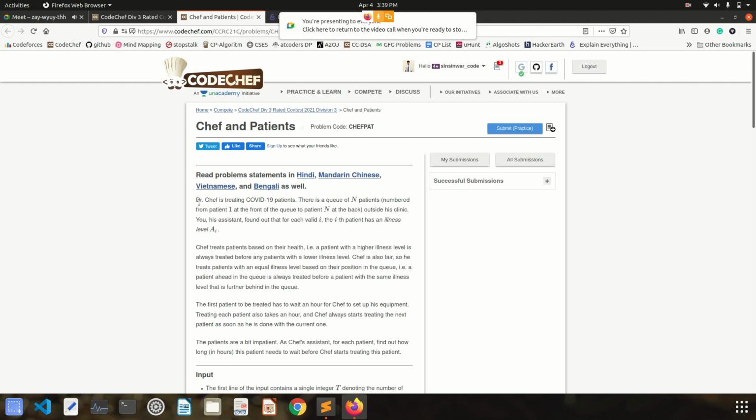So the question which is given to us is, Dr. Chef is treating COVID-19 patients. There is a queue of n patients, right? So Dr. Chef is treating COVID patients and there is a line in which n patients are there, numbered from patient 1 at front of the queue to patient n at the back. Outside his clinic, you, his assistant, found that each valid ith patient has illness level Ai. So those n patients will have a particular illness level. Some might have more illness, some might have less illness, some might have equal illness, right? This is what we can conclude from this first sentence.